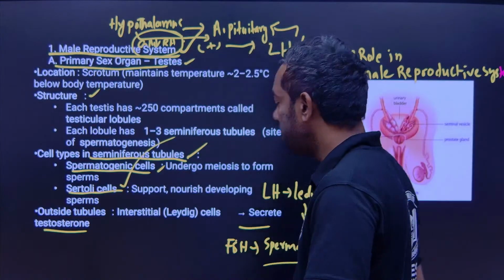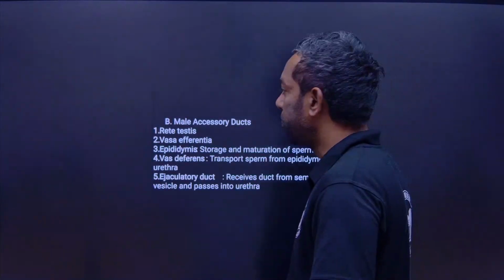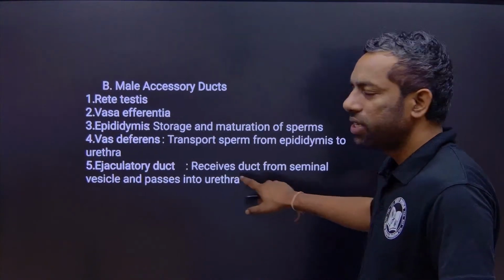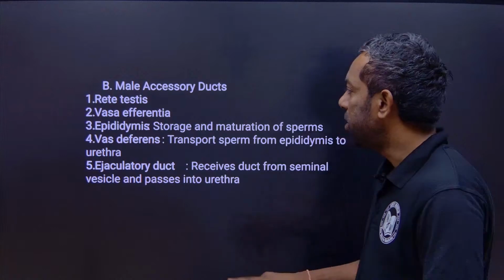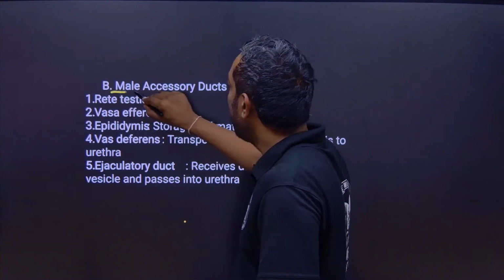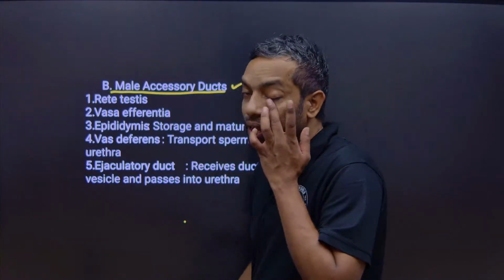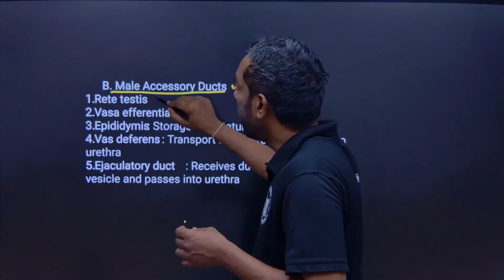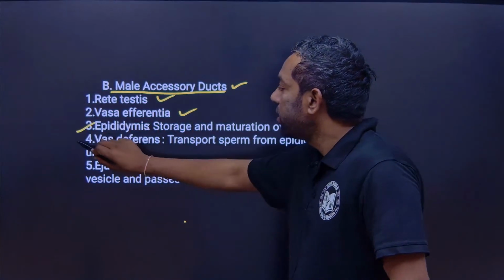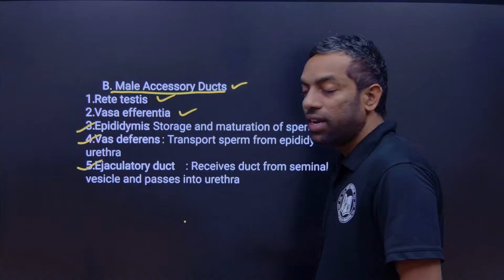Next, certain parts are covered under the male reproductive system, that is the male accessory ducts. We have to cover the rete testis, vasa efferentia, epididymis, vas deferens and ejaculatory ducts.